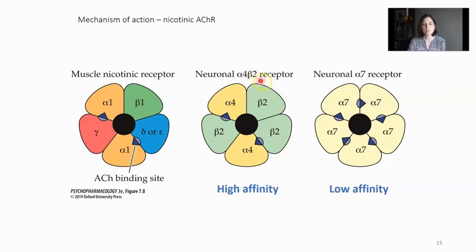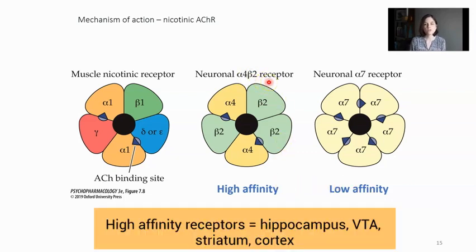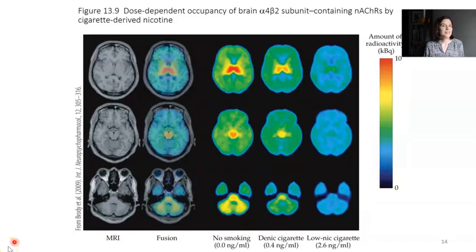These alpha-4 beta-2 high affinity receptors are located in the hippocampus and in the ventral tegmental area and in the cortex. And nicotine has a wide range of effects in those areas. Let's take a look now at how imaging studies have allowed us to visualize this nicotine binding to these nicotinic acetylcholine receptors in the human brain.